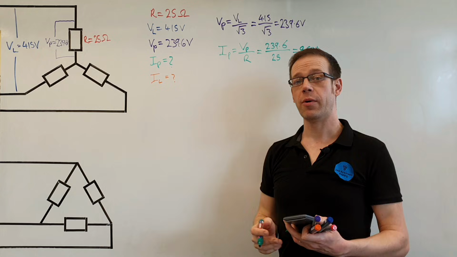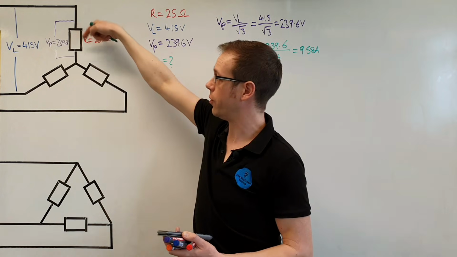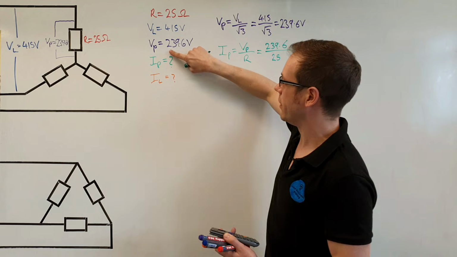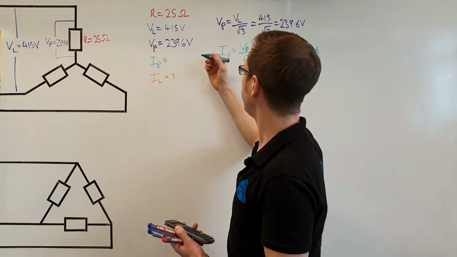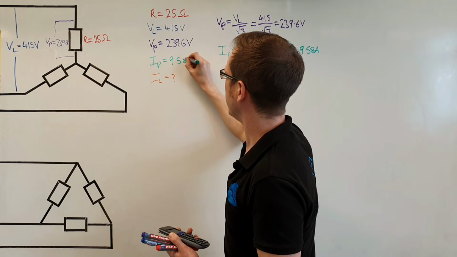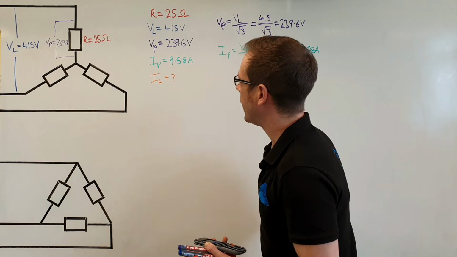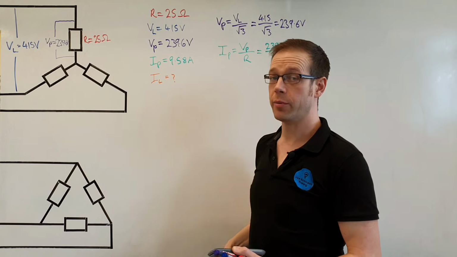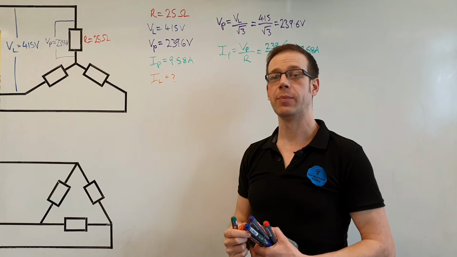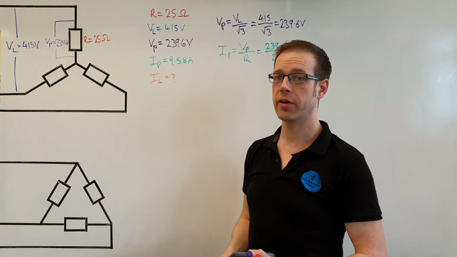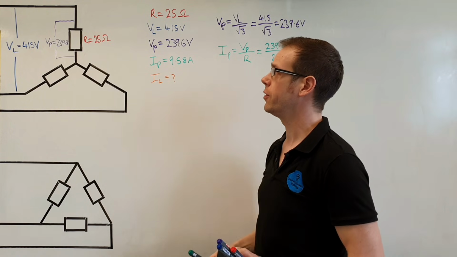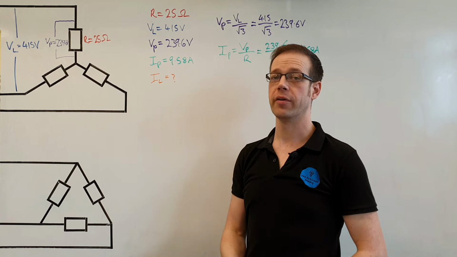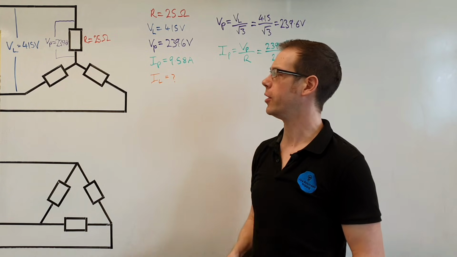So now we know how much current is flowing through that load. It is 9.58 amperes. So we can fill that in here as our answer, 9.58 amperes. And now we want to know what the line current is going to be. Now, hopefully from a previous video, you remember what the relationship is between line current and phase current in a star connected load. We know that the phase current is the current flowing through the load, and the line current is the current flowing through any one of the supply lines.